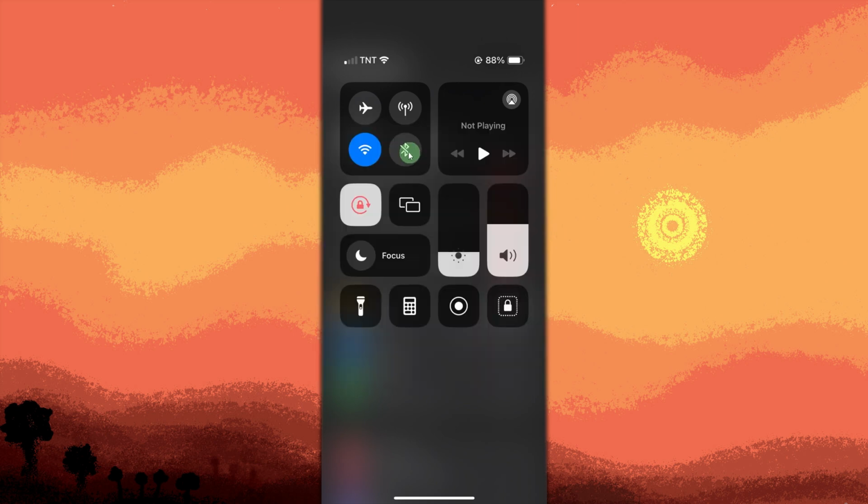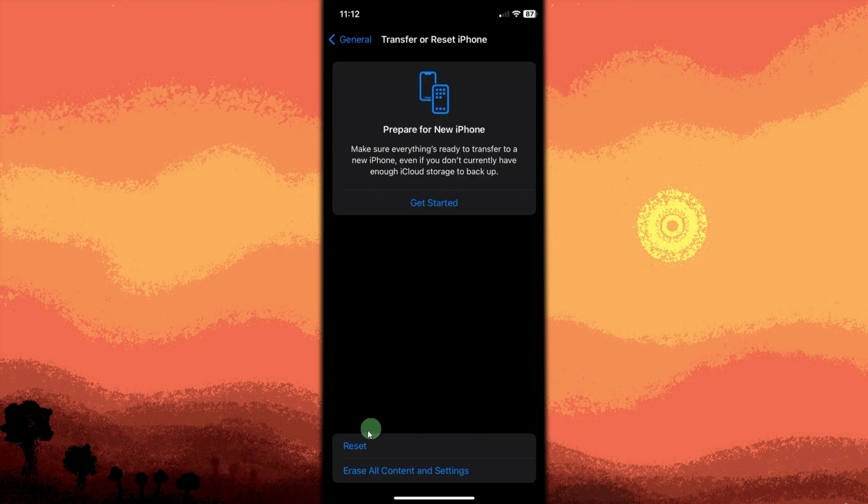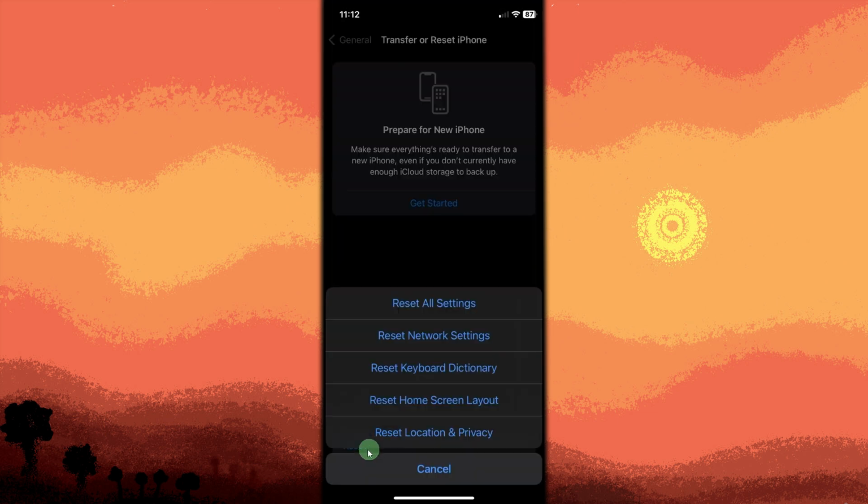Another method, resetting your iPhone settings can help resolve sound issues. Just go to the settings, General, Transfer, or Reset. Then go to Reset. Choose Reset All Settings. This won't delete your data, but you'll need to reconfigure your settings.